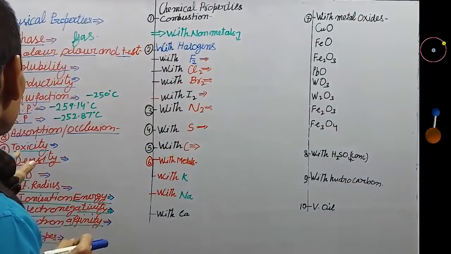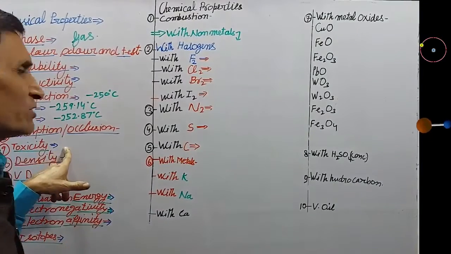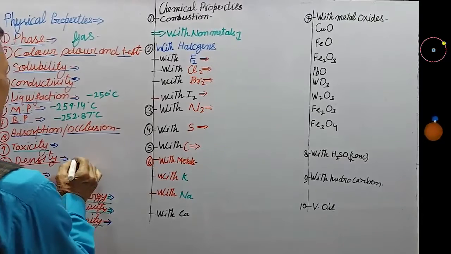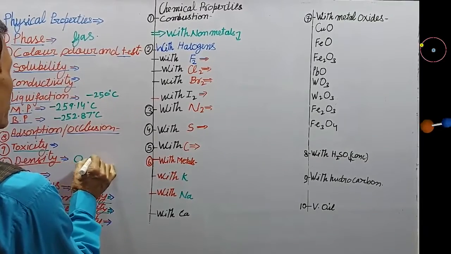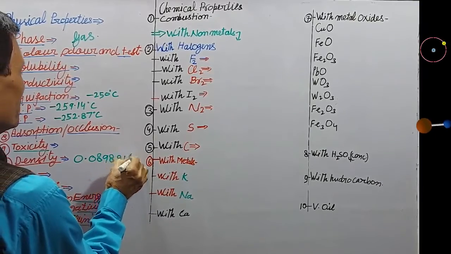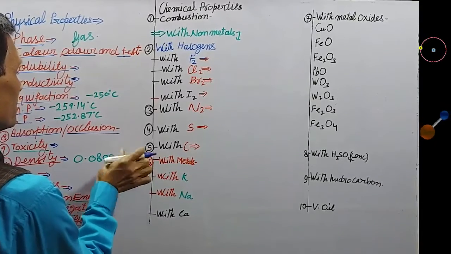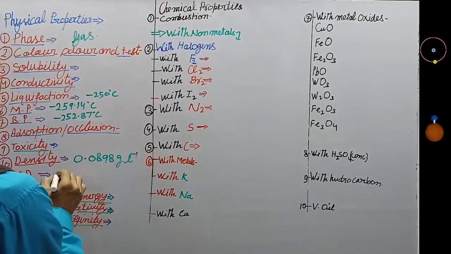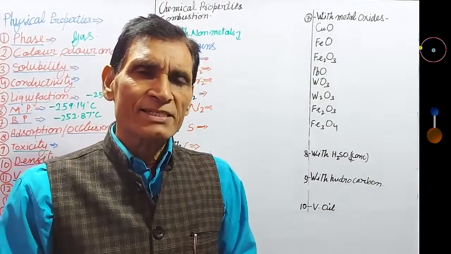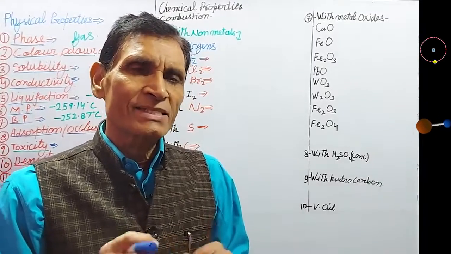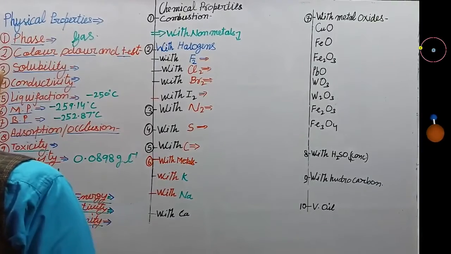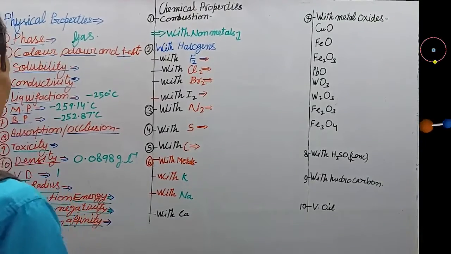Next is toxicity. Hydrogen is a non-poisonous gas. Density. Density of hydrogen is about 0.0898 gram per liter. Vapor density is 1. It is the lightest gas or lightest element. Its vapor density is 1. Vapor density means molecular mass divided by 2.